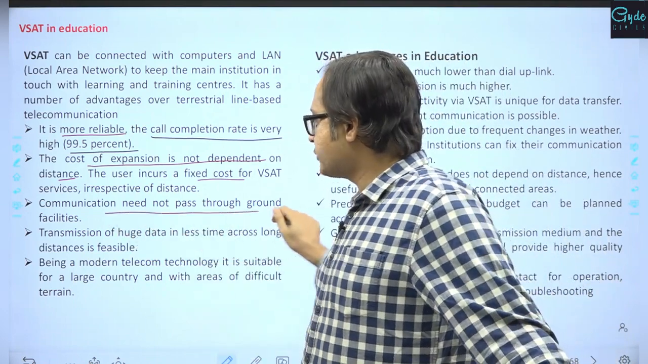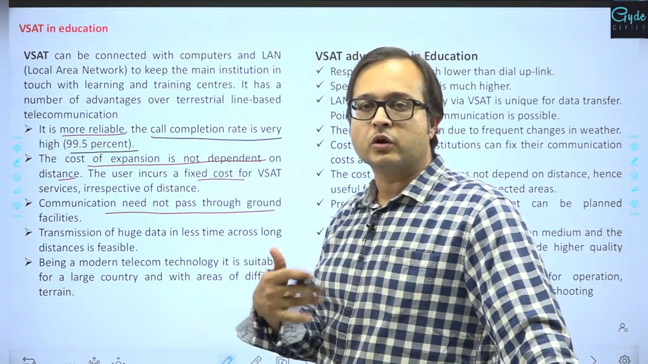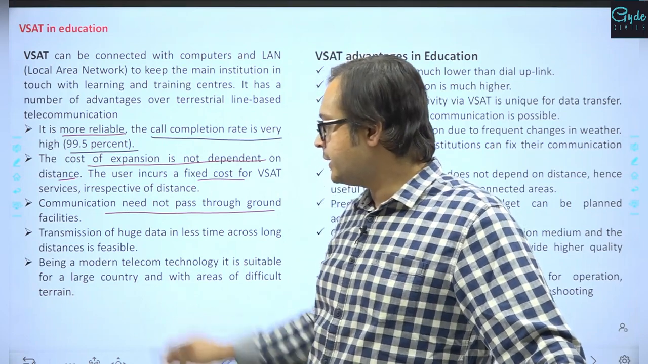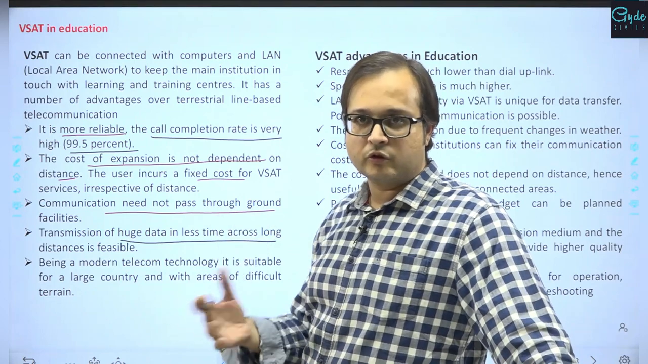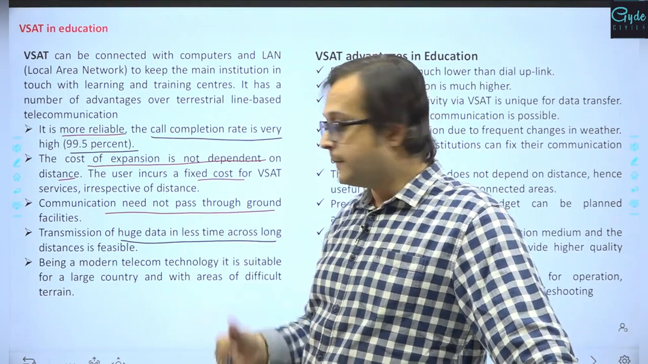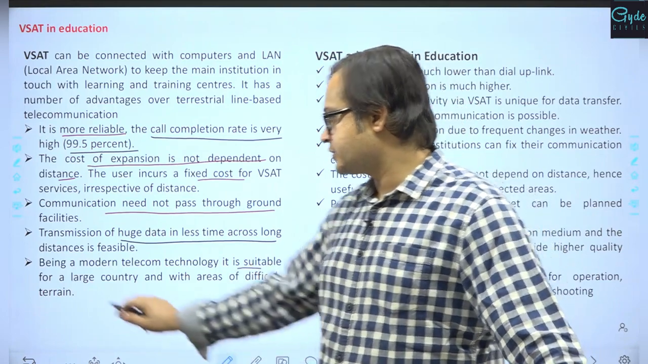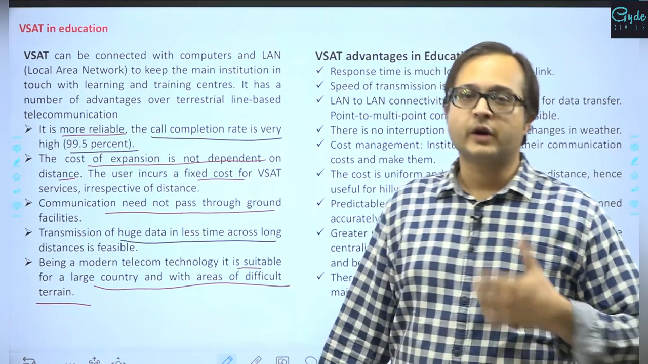Communication need not pass through a ground facility. It is all connected to a satellite, so there is no ground authorization required, so the ground based disturbances can also be minimal, right. Transmission of huge data in less time across long distances is also feasible. This in fact remains real time, right. Being a modern telecom technology, it is suitable for a large country with areas of difficult terrain to connect, right.